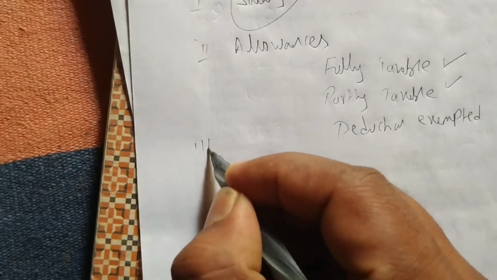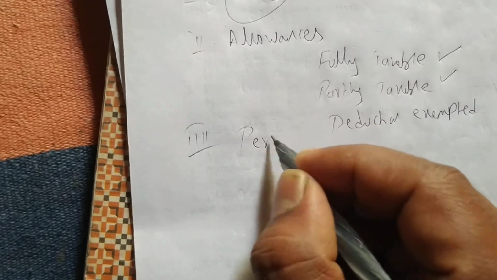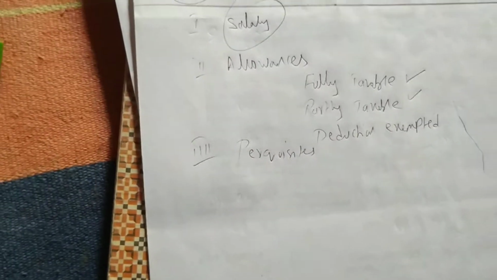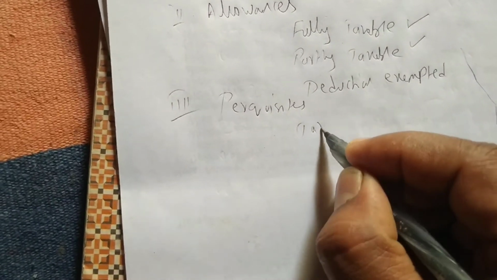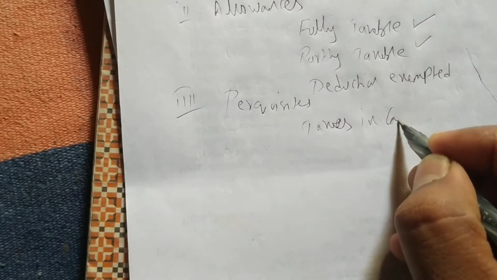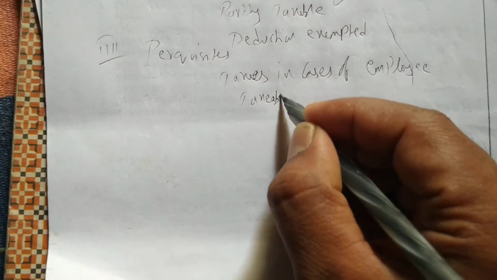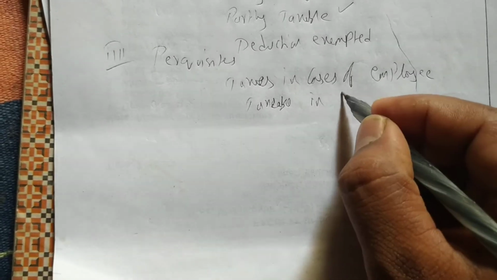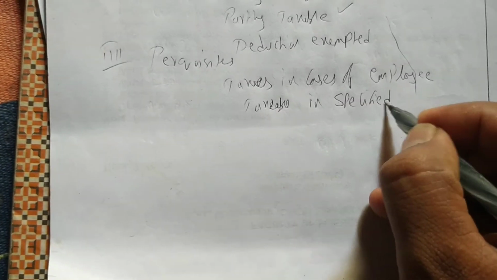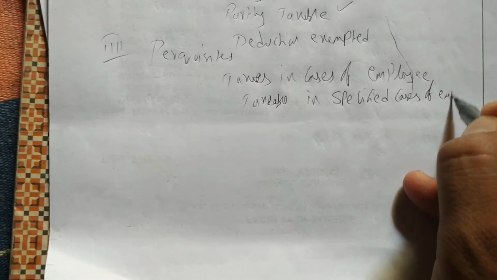Next we have perquisites. We'll see what allowance and perquisites are. Perquisites are of two kinds: those taxable in all cases of employees, whether the employee is a government employee, non-government employee, private employee, or foreign government employee, and those taxable only in specified cases of employees.